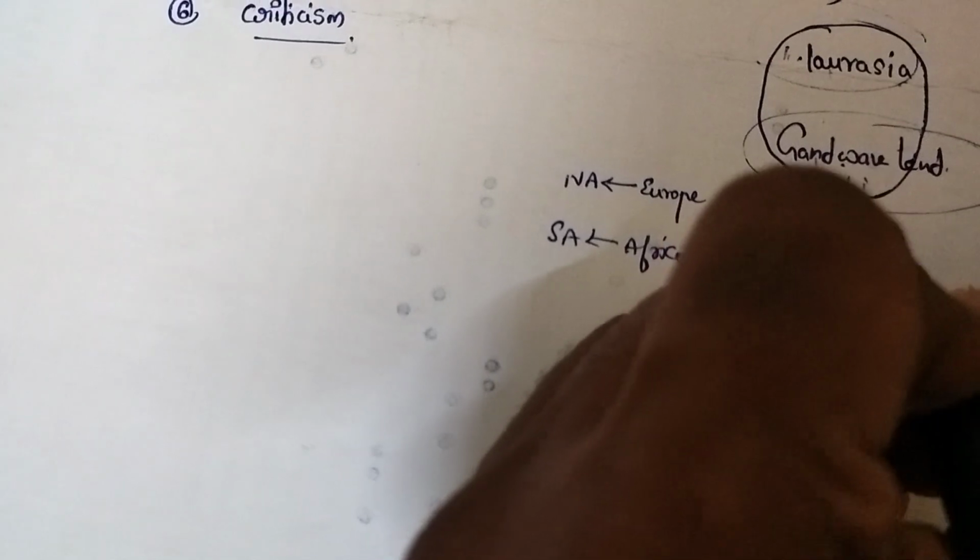Africa shifted towards the north, and India and Arabia, which were in Gondwanaland, also moved up towards Asia and Europe. Then Australia moved towards the northeast.